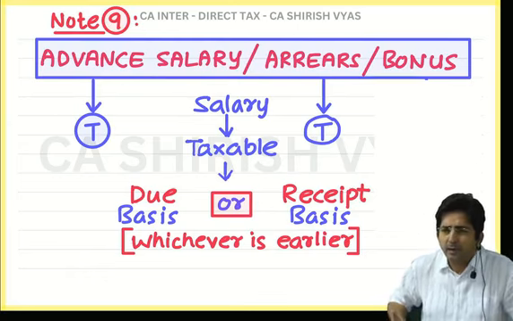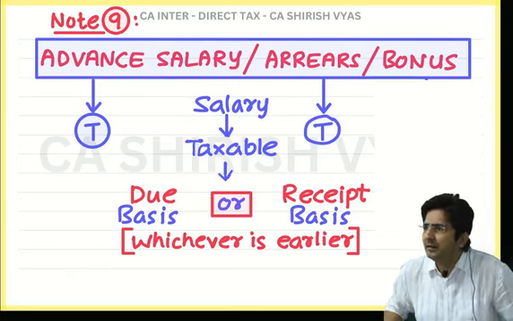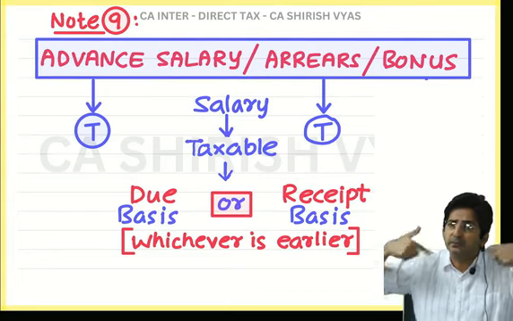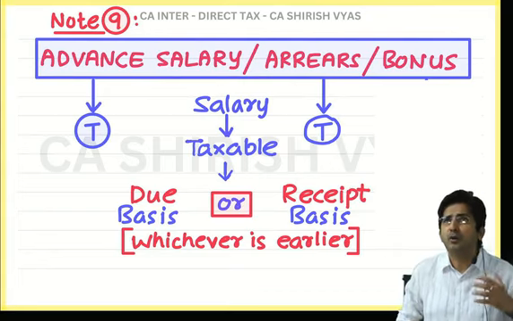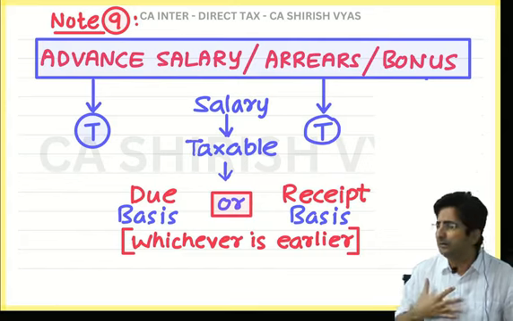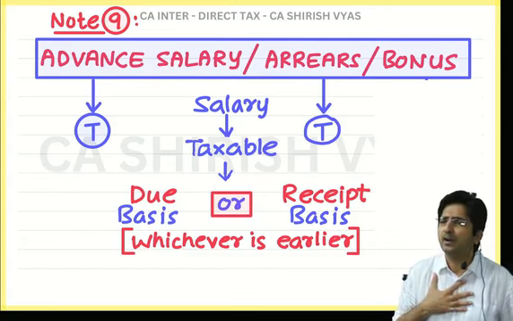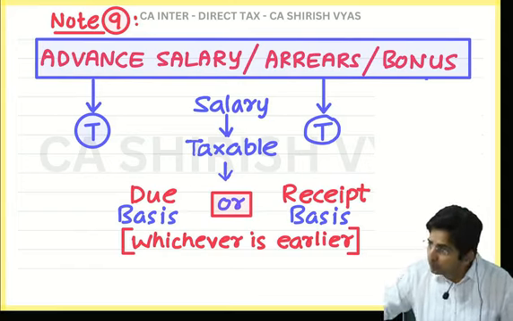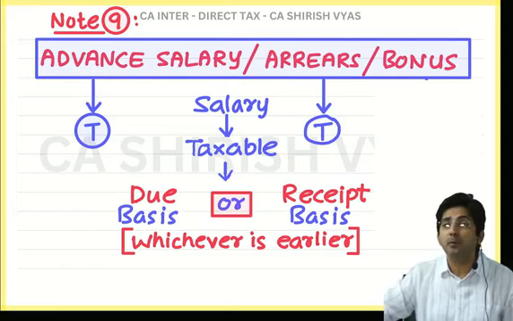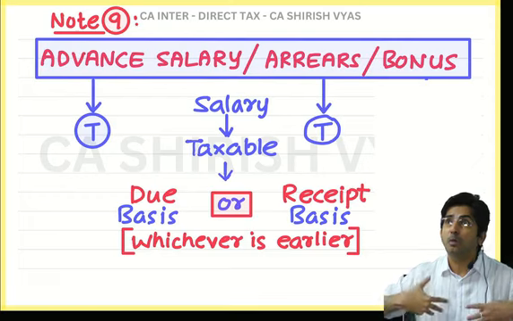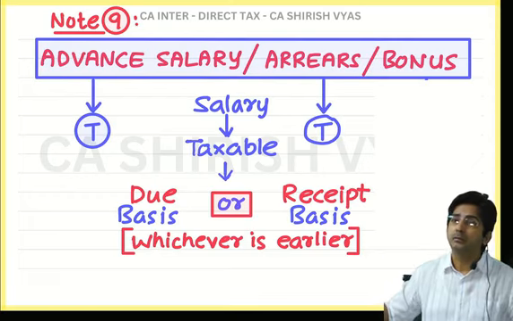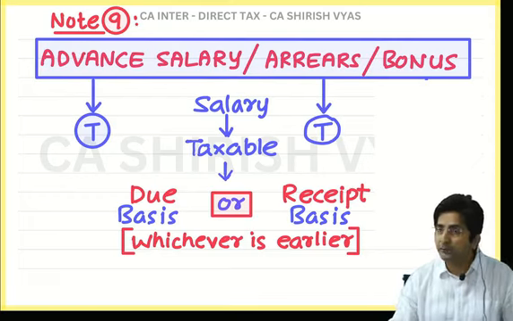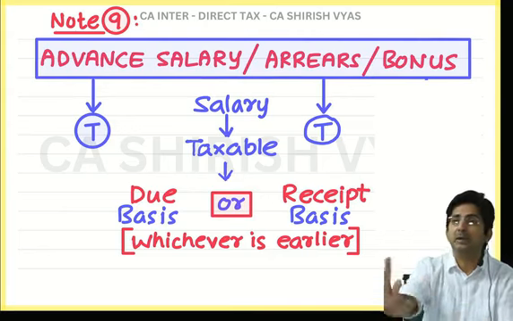If the employer happily gives, you will take it. But suddenly the boss changes his mind: No, sorry, I thought of giving a bonus, but I am in financial crisis. I cannot give the bonus. So it is a dicey thing, and the government also knows. That's why the government says, just because the bonus is announced, we will not tax you. Only when you actually receive it, we will tax you.